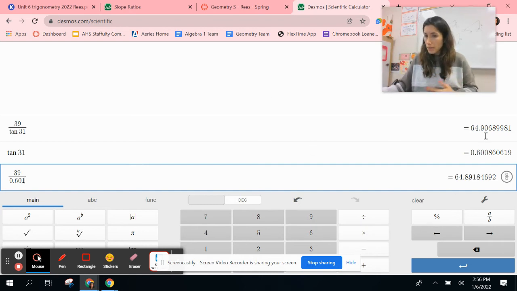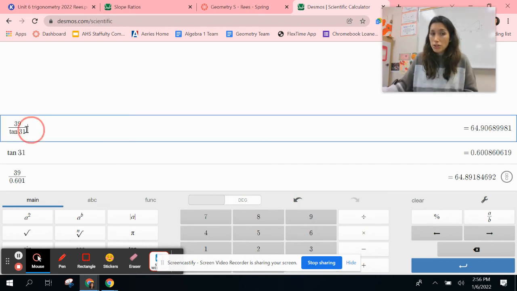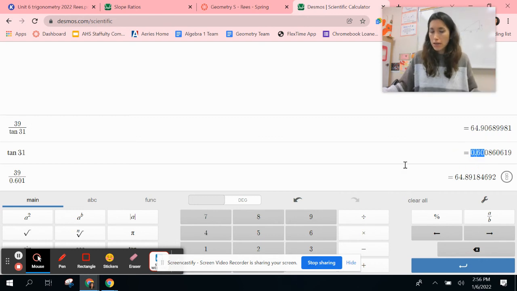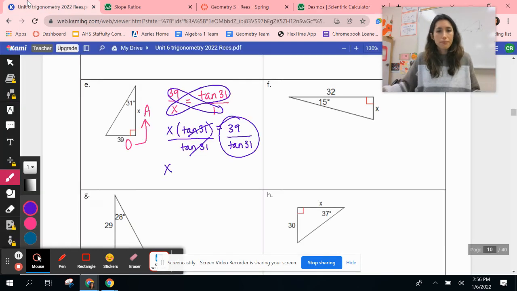So we're really getting the same answer, but I would say that the answer that we have here, where we did 39 divided by tan 31, is more accurate because when you start rounding your answers earlier on, that's going to make your answers later on less and less accurate, okay? And we just kind of saved ourselves a step. We don't have to write out this decimal value. We're just writing it as tan 31, saving a step there.